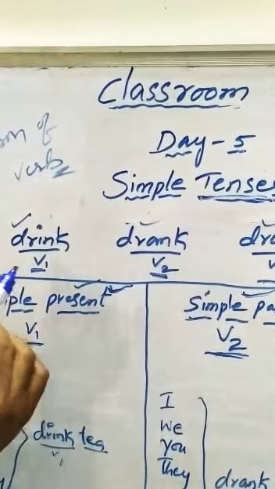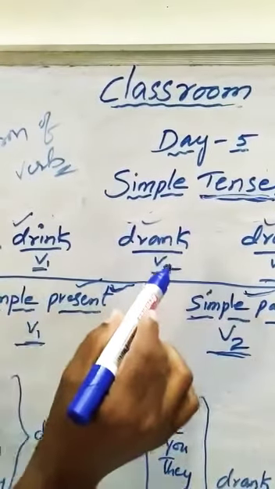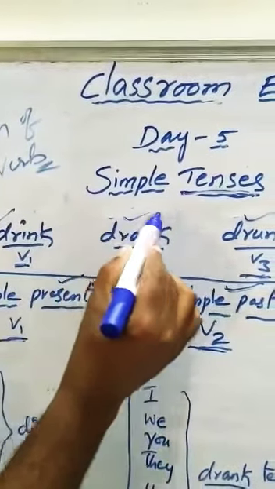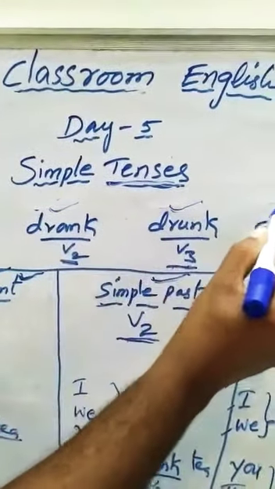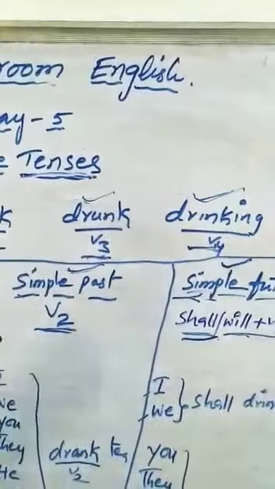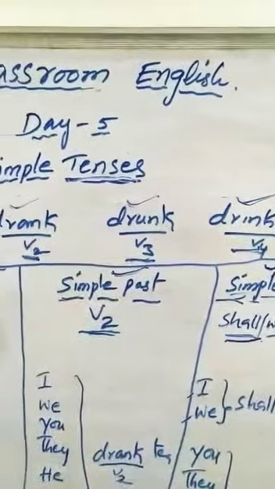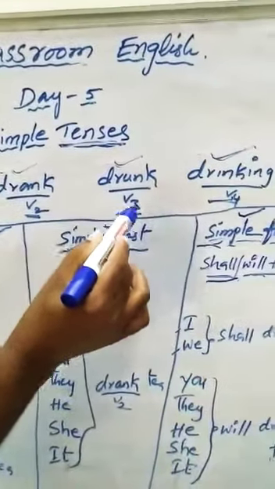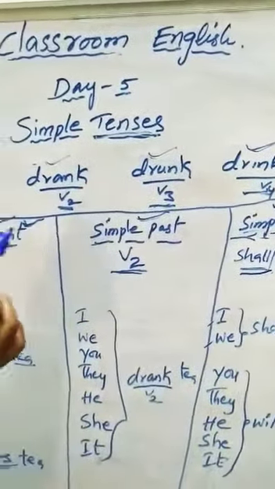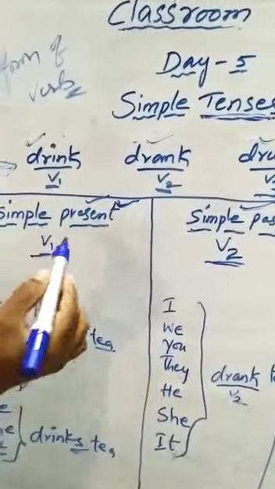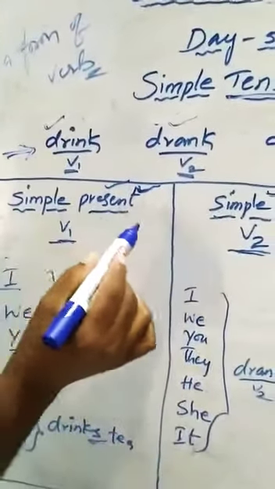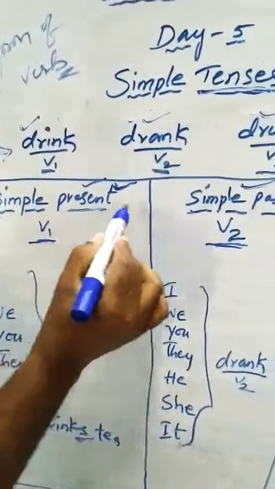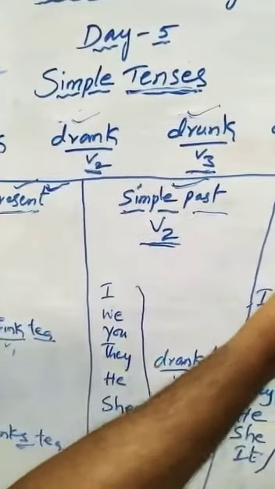We know that a verb has four forms. They are present form, past form, past participle, present participle. Easily remembered as V1, V2, V3, V4. Okay, here we discuss three simple tenses. They are simple present, simple past, simple future.